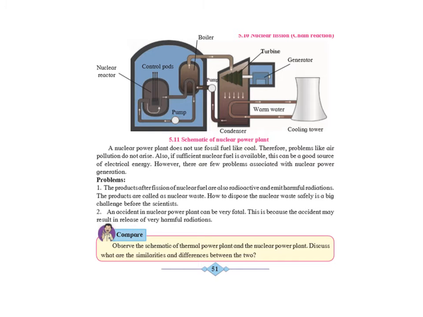Here also you'll be seeing the schematic diagram is given. Here the schematic diagram of a nuclear power plant is given. A nuclear power plant does not use any fossil fuel like coal. Therefore, there are no problems like air pollution or the resources running out.